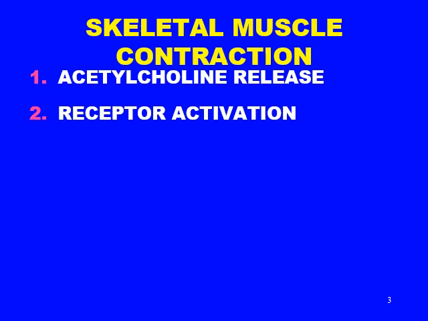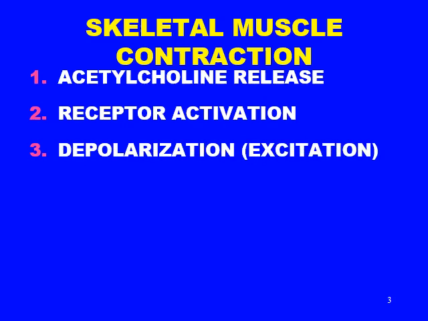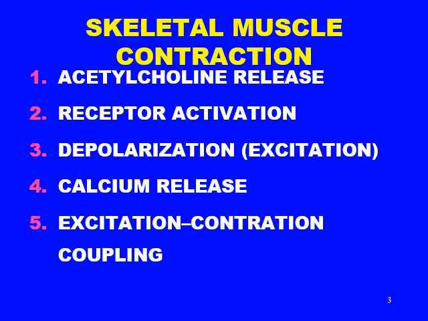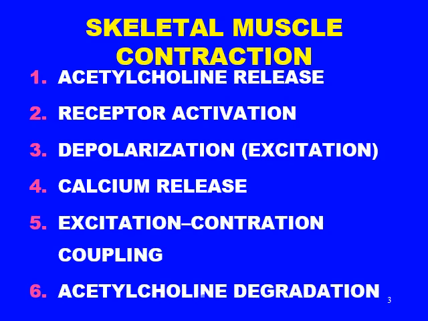Let's quickly revise those. The first step is acetylcholine release. The second step is receptor activation, the nicotinic receptor activation by acetylcholine. The third step is depolarization, excitation. The depolarization leads to contraction. The fourth step is calcium release, and the fifth step is excitation-contraction coupling. The sixth step is acetylcholine degradation. This is the important step. The acetylcholine which was released must be degraded by acetylcholinesterases.